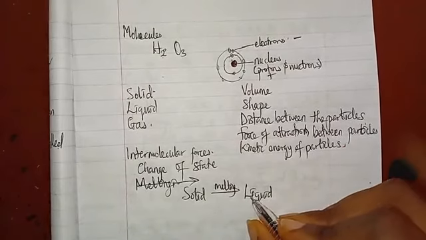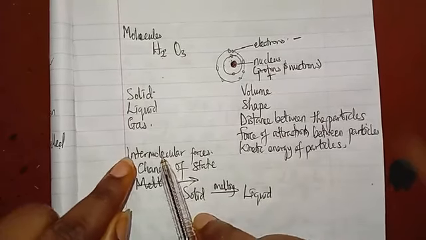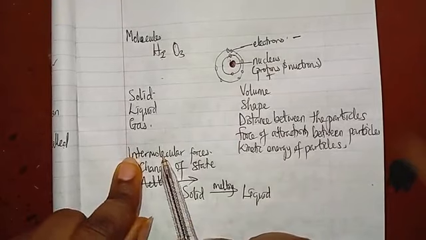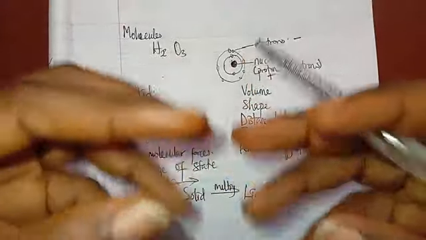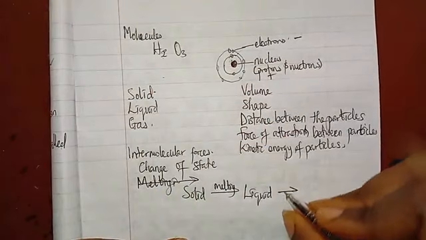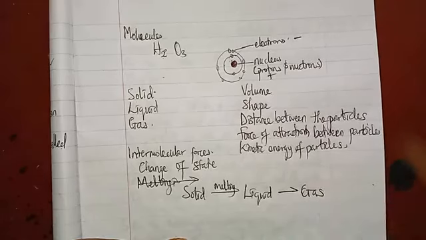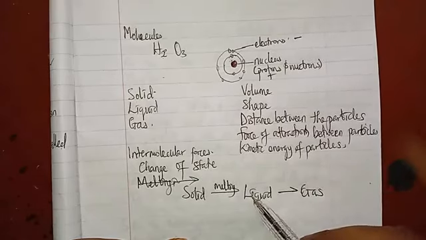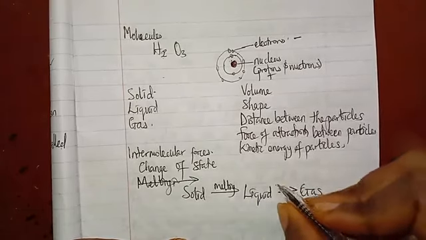And when we heat it more, the heat energy reduces the intermolecular forces as well as increases the motion of the molecules of the liquid until they get to the gaseous state. So this is now a gas, and the process of change of state from liquid to gas is what we call vaporization.